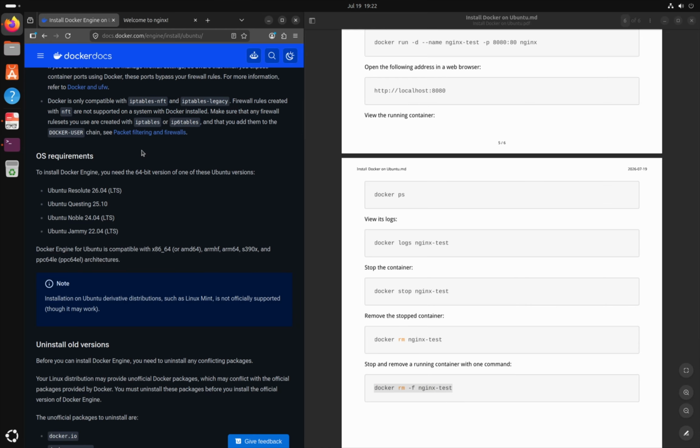Docker Engine, Docker Compose, and Docker Buildx are now installed from Docker's official repository. We also verified the installation, configured Docker to run without sudo, and launched an Nginx container.